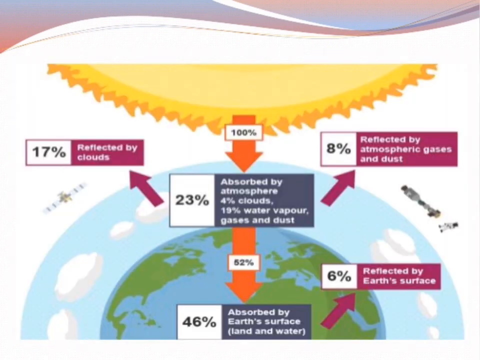Now 100% radiation is coming, heat is coming, 23% is absorbed, 4% by the clouds, 19% by the water vapors, gases, etc. 52% is coming towards this, 46 of which is absorbed, 6% is reflected by the earth's surface, reflected by the atmosphere gases is 8%, and clouds is your 17%. This way some amount of heat is absorbed and rest of the heat is reflected back.